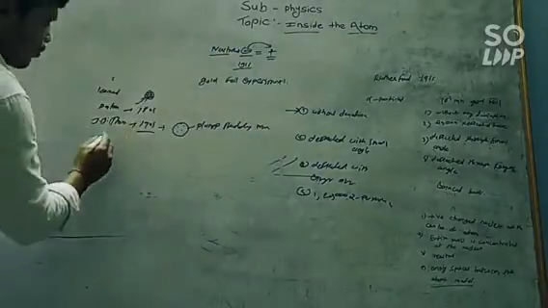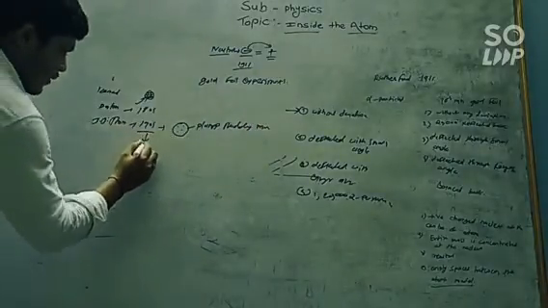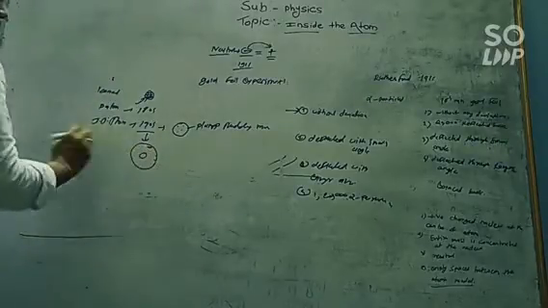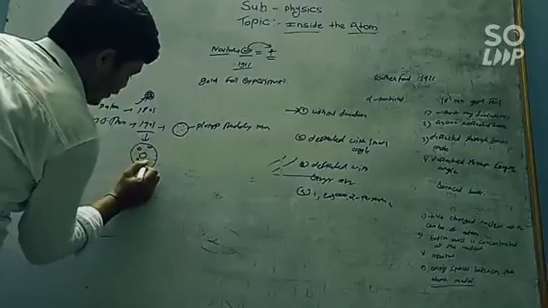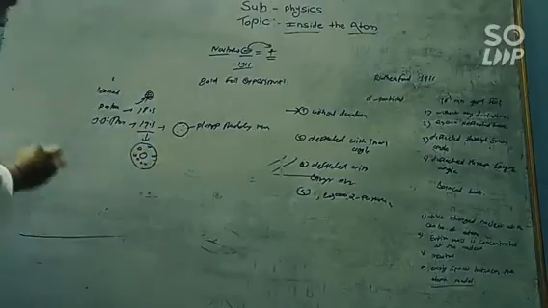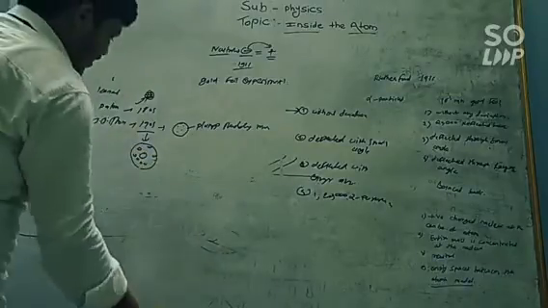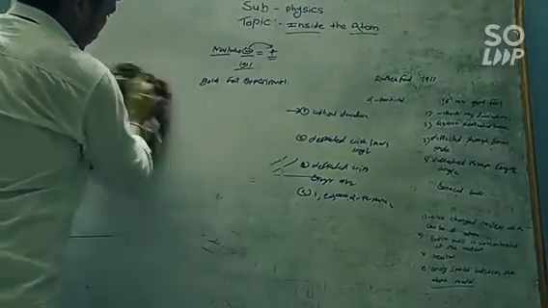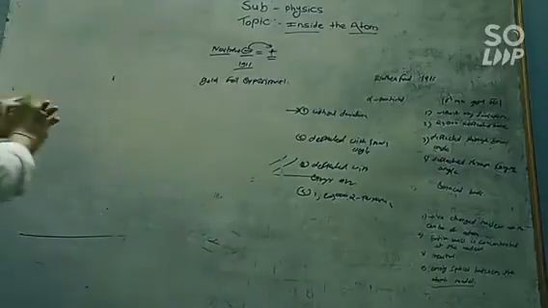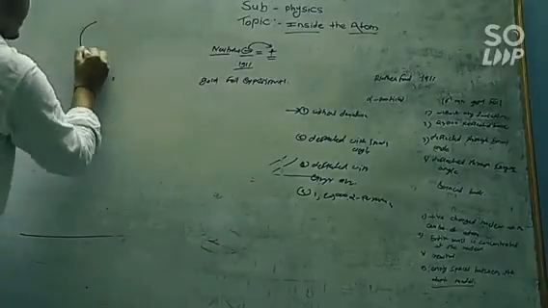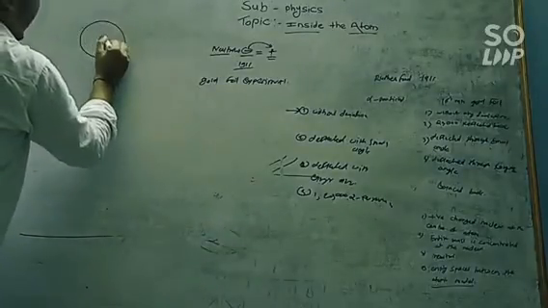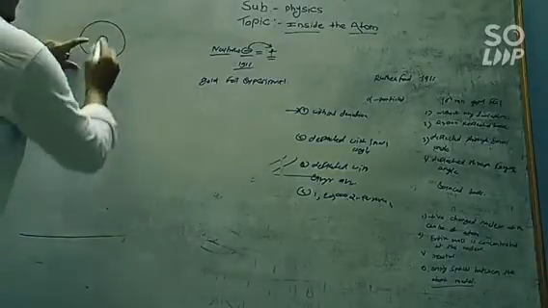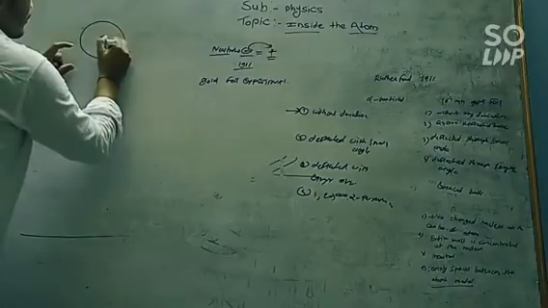And now Rutherford also explained the structure of the atom, that the center is a nucleus with all the mass concentrated at the center and the electrons are revolving around the nucleus. Until now we have studied this structure of the atom. According to Rutherford, this is the atom and the whole mass is concentrated at the center, and the center is positively charged. We know this.